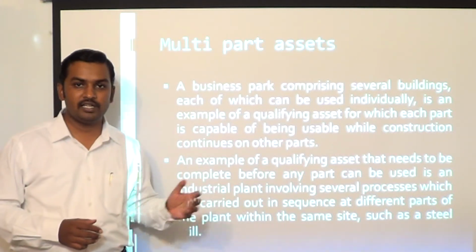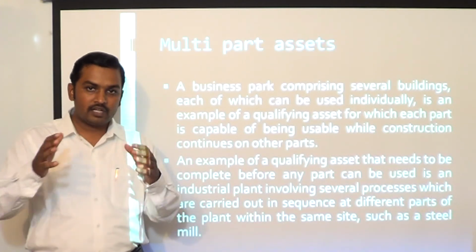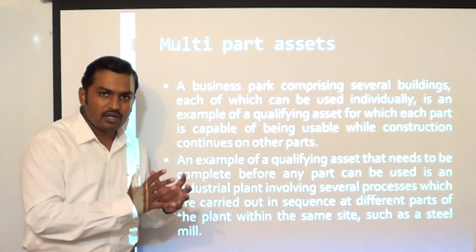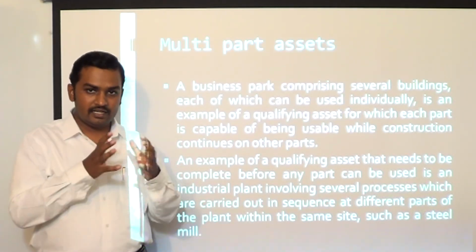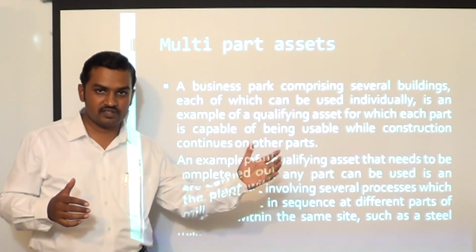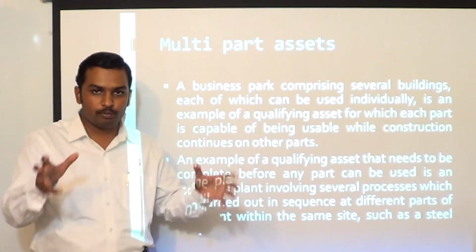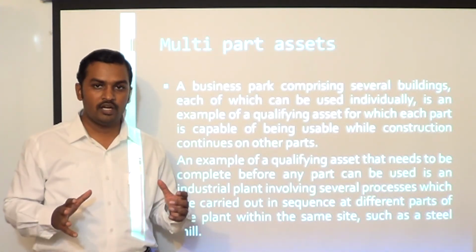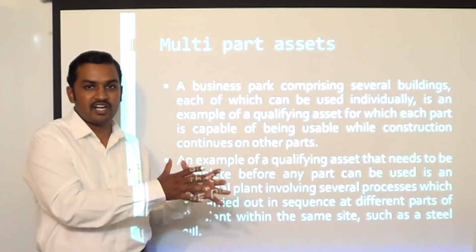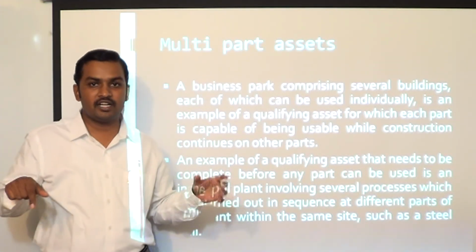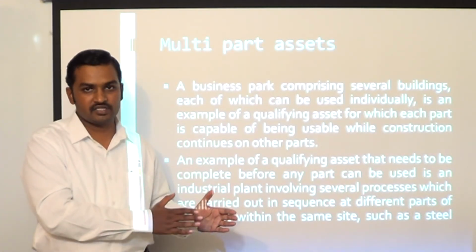Now let us take an opposite example, a steel plant. In a steel plant, the construction will be completed in parts, but one of the parts cannot be used irrespective of the construction phase of the other parts. In a steel mill you have various processes, or various different equipments involved. Let us say there are 4 machines involved, machine 1, 2, 3, 4, and these 4 machines work in a sequence. Even though one of the machines is ready for its intended use, unless the other machines are ready, it cannot be used for its intended use.